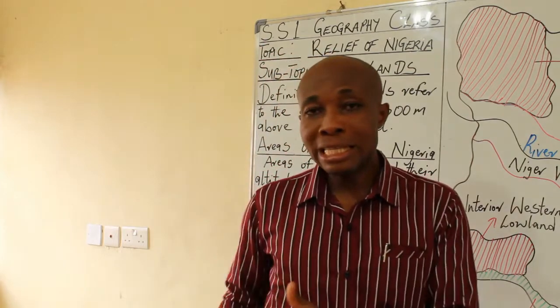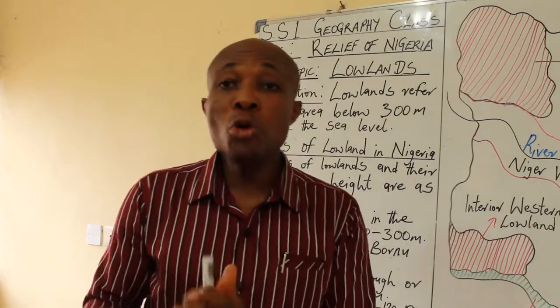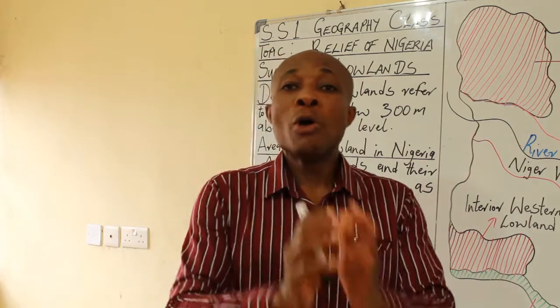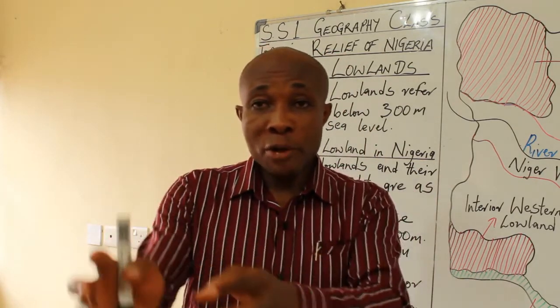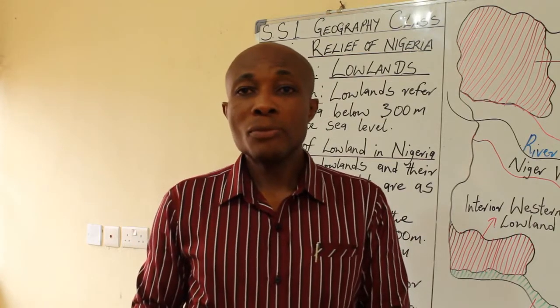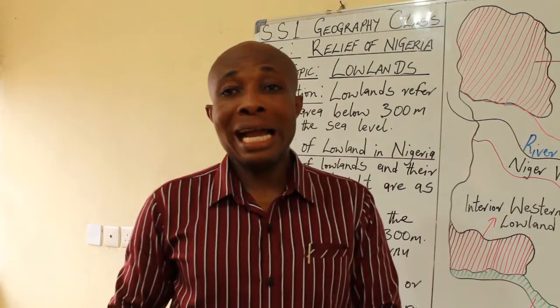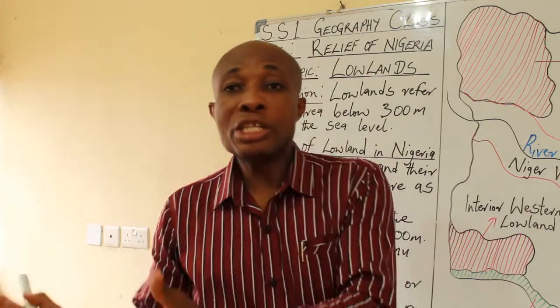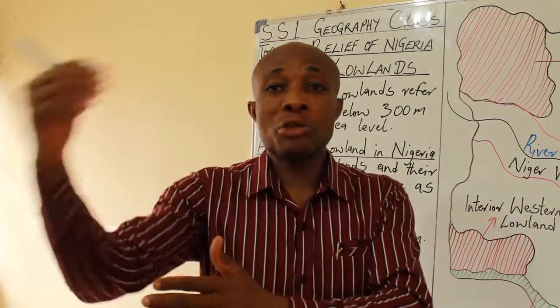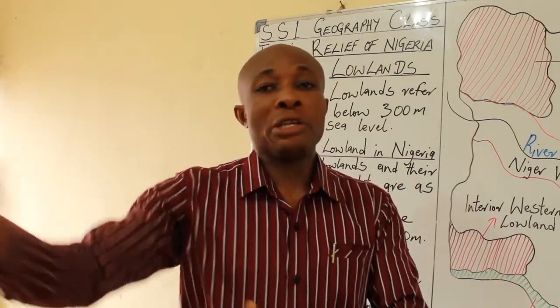Then when we come to the eastern part, we'll have two notable highlands. We'll have the Eastern Scarpland that falls within the fringes of Enugu and Abia. Then we'll have the Eastern Highlands that fall within the Cross River axis, the Obudu axis down to Taraba, Adamawa, and so on.